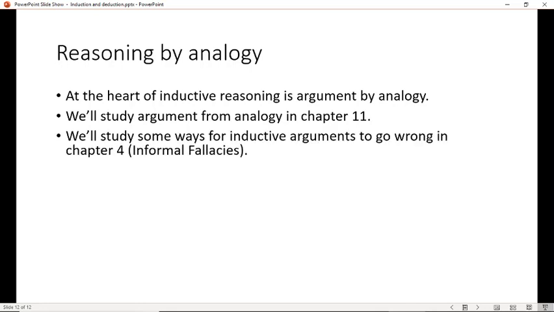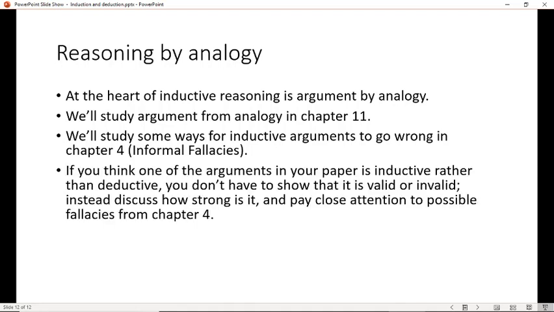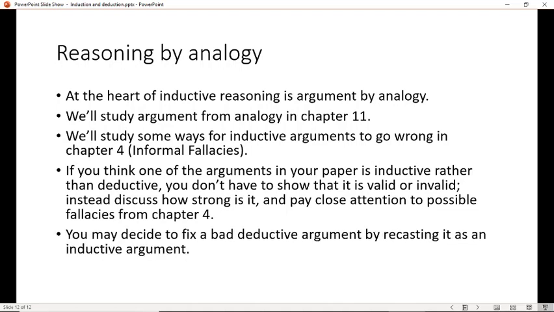And the other thing we'll study is some ways for inductive arguments to go wrong in Chapter 4 on informal fallacies. So if you think one of the arguments in your paper is inductive rather than deductive, say so, and then you don't show in that case whether it's valid or invalid, even though that's what I said in the outline for the paper. Instead, discuss how strong you think it is. And if we've gotten far enough for you to do it, then pay close attention to the possible fallacies that Chapter 4 talks about, and tell me whether you think there's any fallacy committed, because there's some fallacies in inductive arguments that show up a lot.